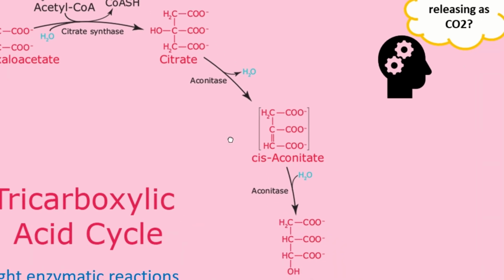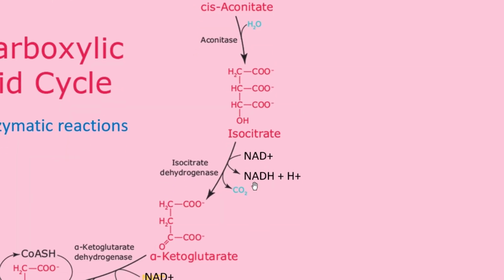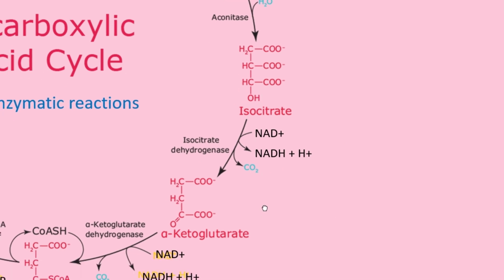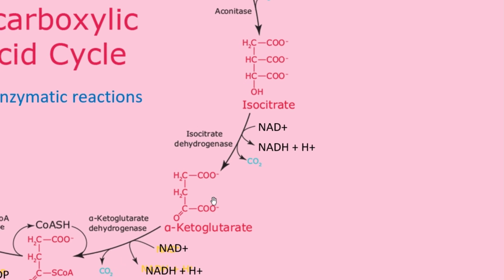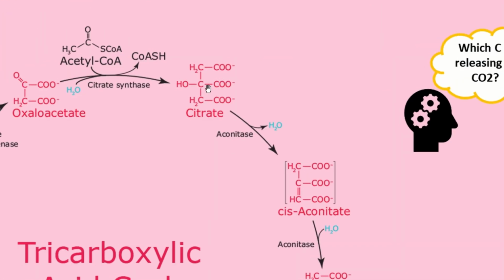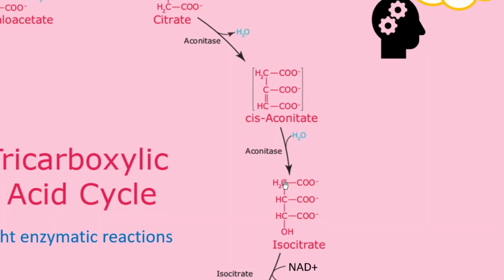And in this step, when carbon dioxide is released, we now know that the first carbon dioxide is released from the second carbon of isocitrate, and the second carbon dioxide is released from the third carbon of isocitrate. So what is the source of the second and third carbon? The source of the second and third carbon is oxaloacetate, not the acetyl-CoA. Acetyl-CoA carbon is the first carbon of citrate. Okay, so here this is C1, this is C2 and C3, and it goes on like this.